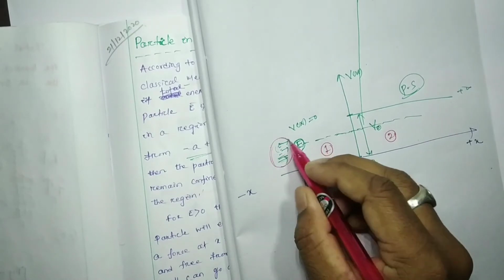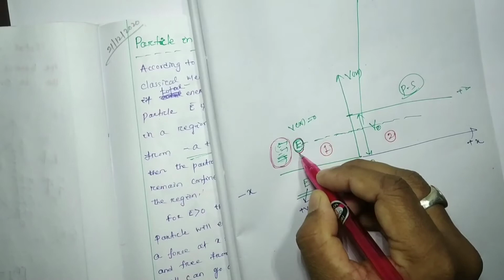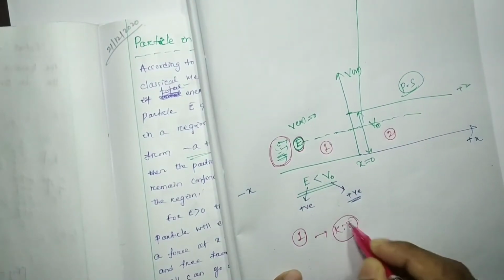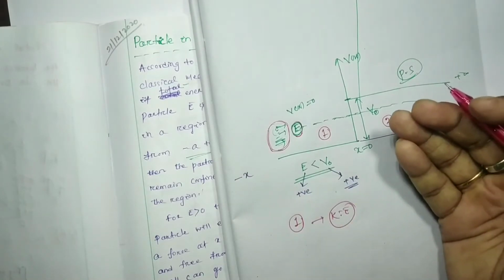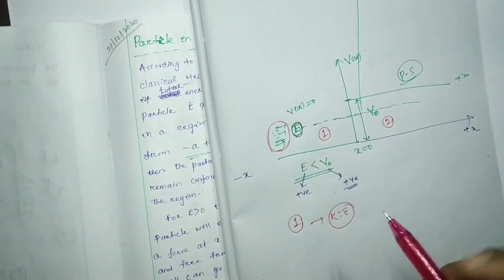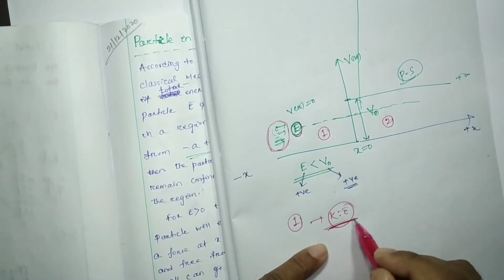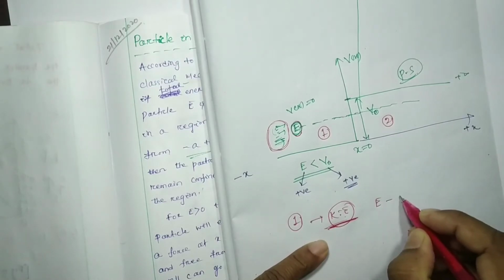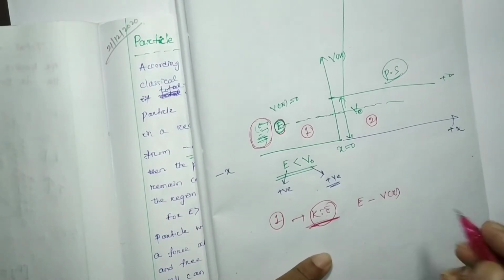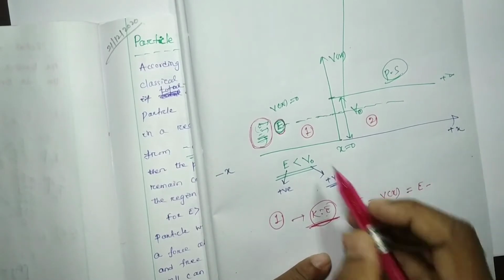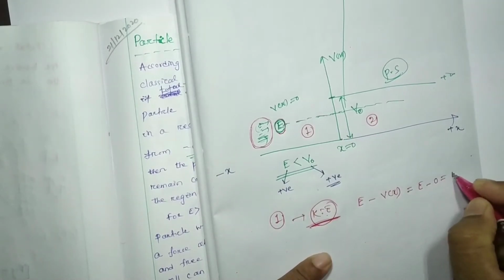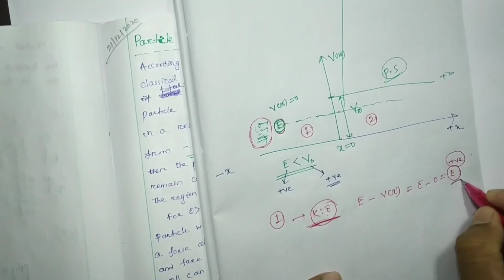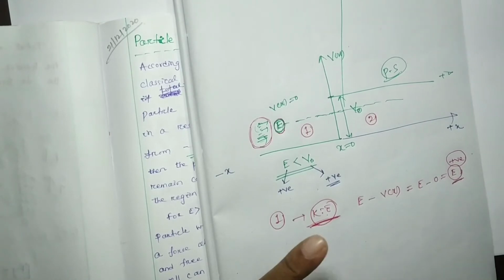So if it is moving with the total energy E, what will be the kinetic energy in region 1? The motion state, or dynamics, represents the kinetic energy. It will be the total energy minus V(x). The total energy is E, minus V(x), which is 0 here, so we get a positive E value. So whenever we get positive E, that means the kinetic energy is positive.